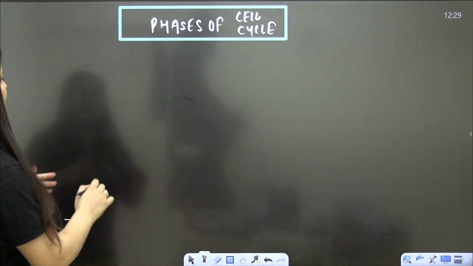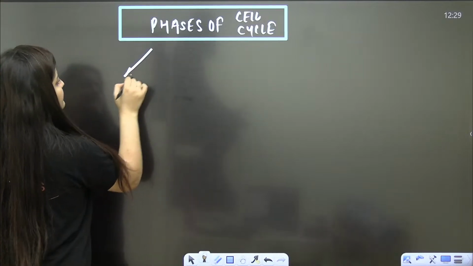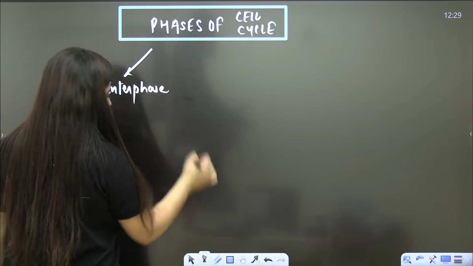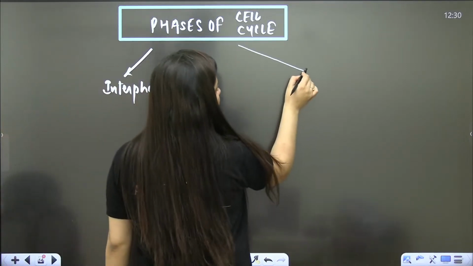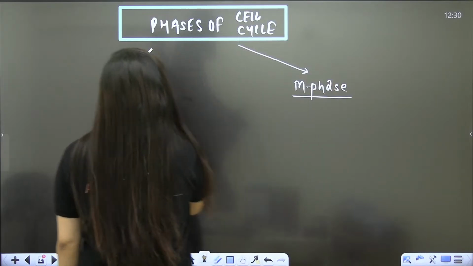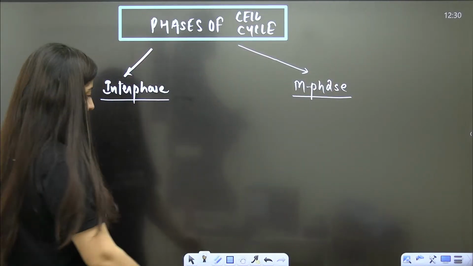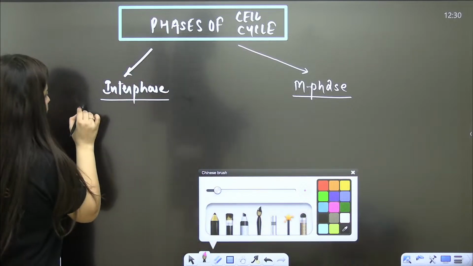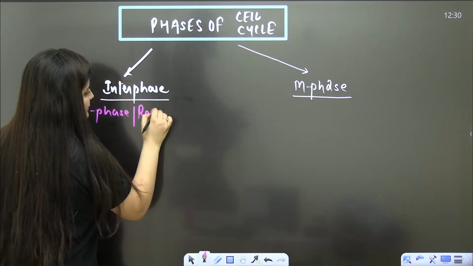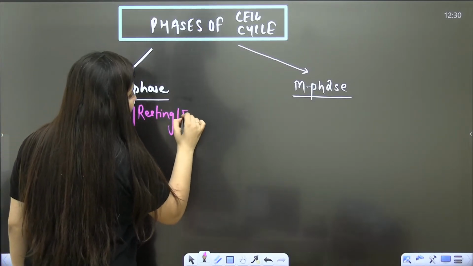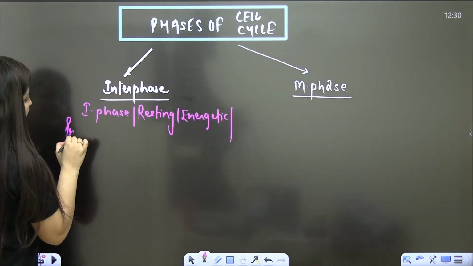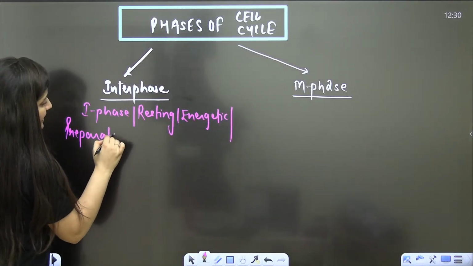So, the phases of the cell cycle. When we talk about the phases of the cell cycle, we have interphase and we have M phase. Interphase, also called I phase, is also known as the resting phase, the energetic phase, and the preparatory phase. There are so many names for it.